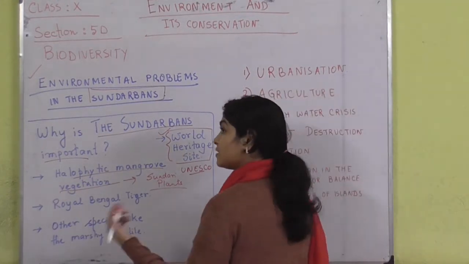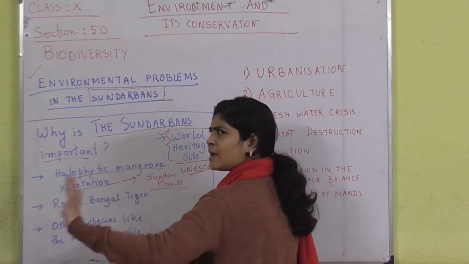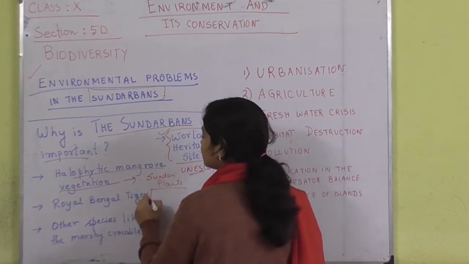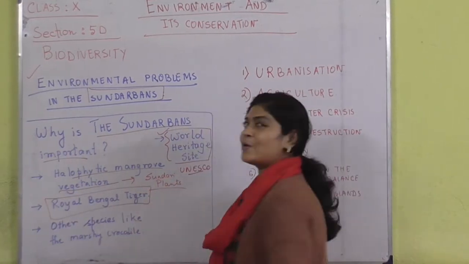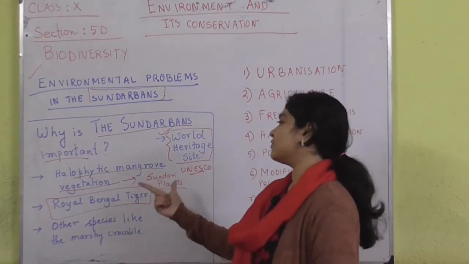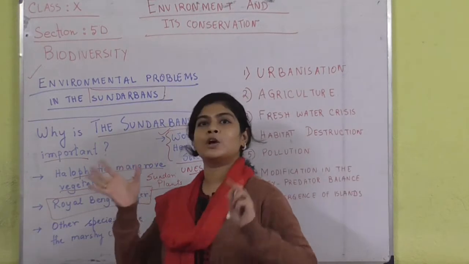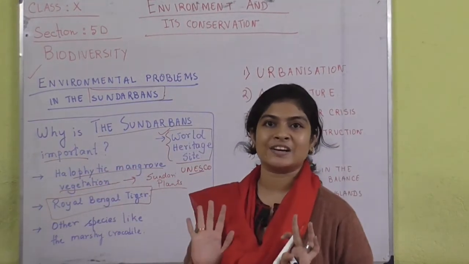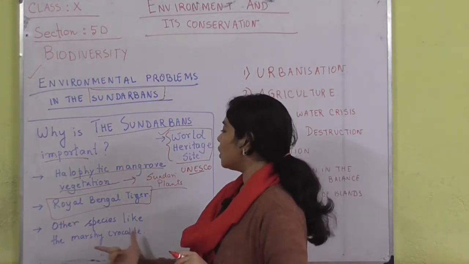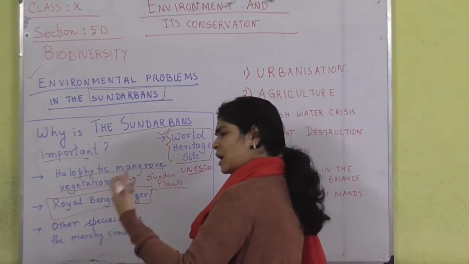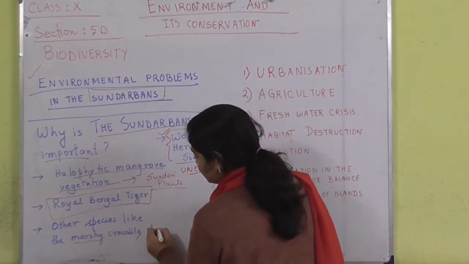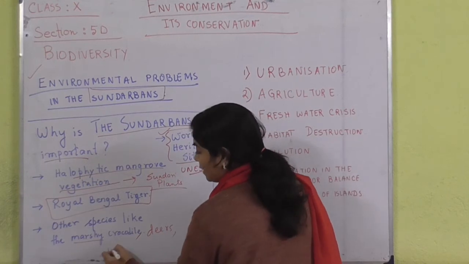What else? There are so many other animals, but among them stands the king, the Royal Bengal tiger, which is of course now the face of Bengal. You can consider the Royal Bengal tiger the face of West Bengal currently. Other species include marsh crocodiles, cheetal deer, wild boars.